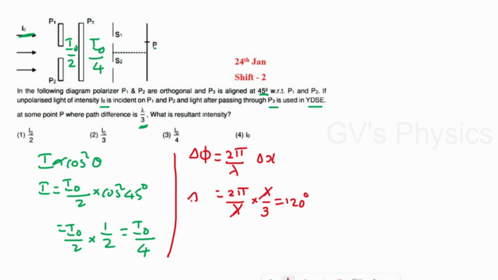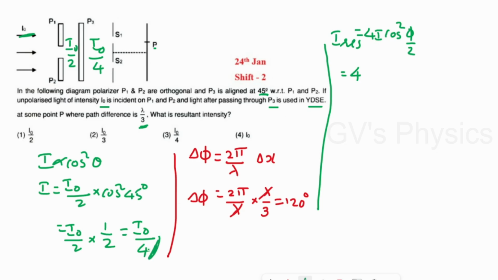So we know the phase difference, and to find the resultant intensity we can use a formula, that is I resultant is equal to 4I cos square phi by 2. Now we'll substitute the values: that is equal to 4, in the place of intensity we can substitute I0 by 4, that is I0 by 4 cos square.